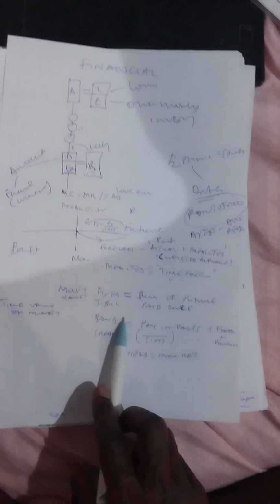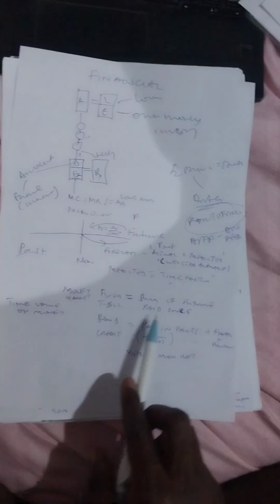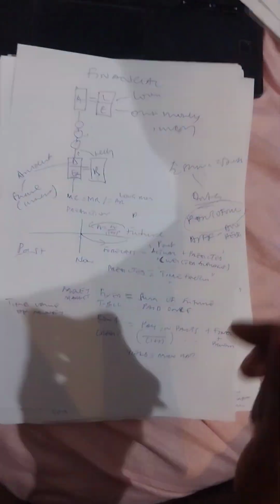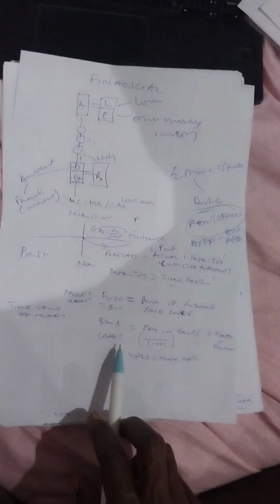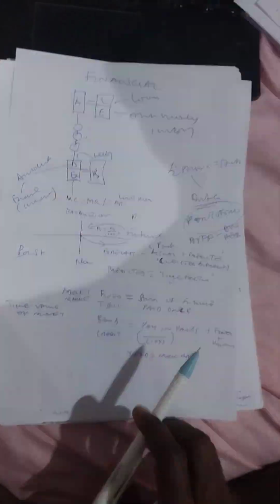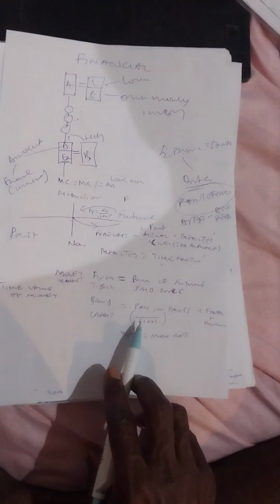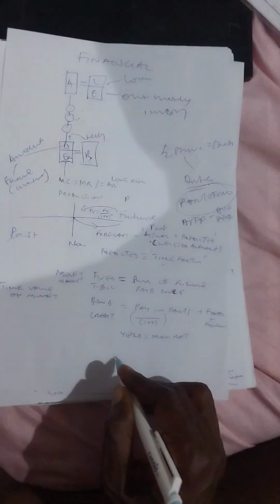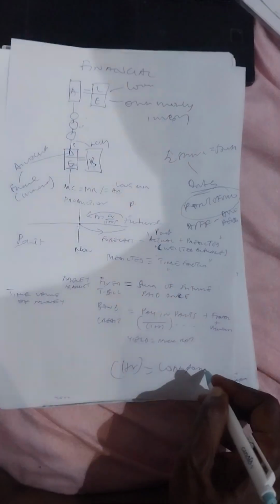Now we also will look at the markets. So those within 1 year, T-bills, we usually will pay the whole sum once. But if it's going beyond 1 year, we have the bonds, we have the credit markets. For them you pay in bits, and then when you are making your final payment, you add your principal to it. So we have a way of calculating this. 1 plus r is a factor for compounding. That's compound interest and all that.